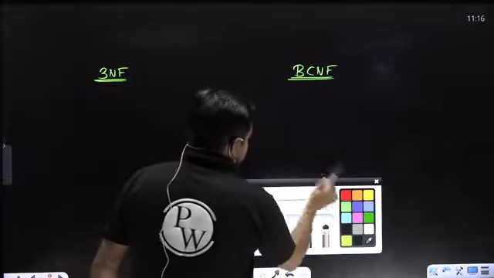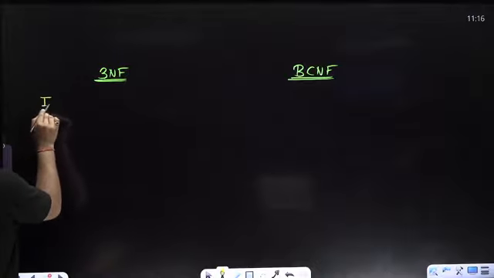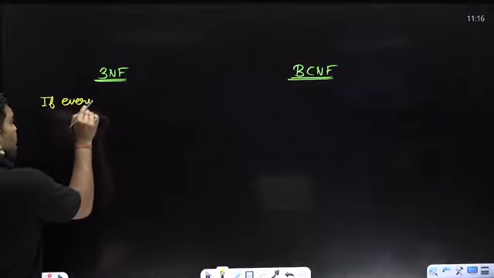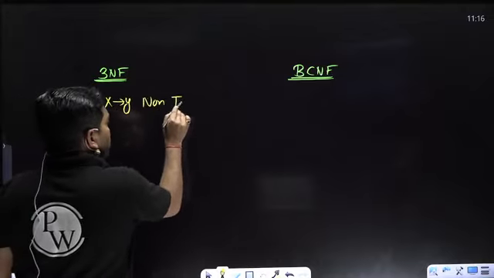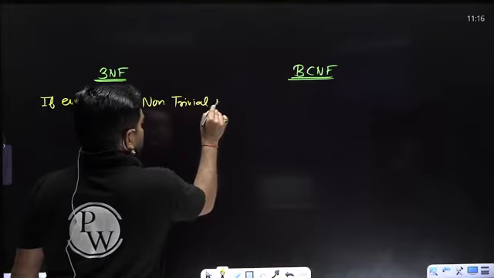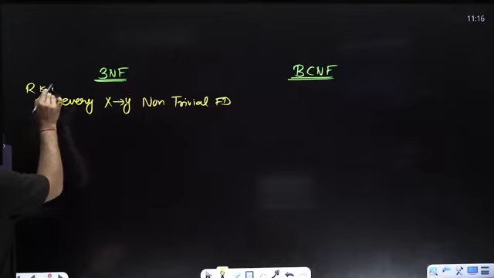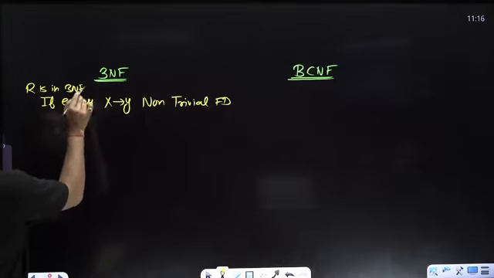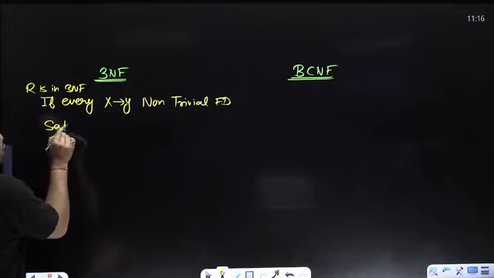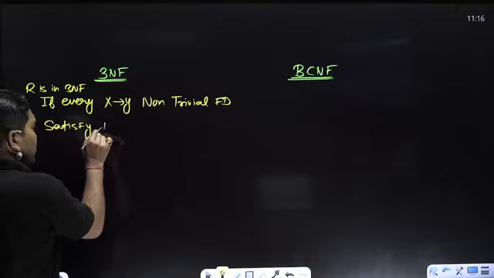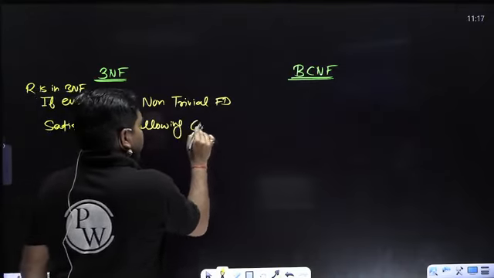A relational schema R is in 3NF if every non-trivial FD X → Y satisfies the following condition.